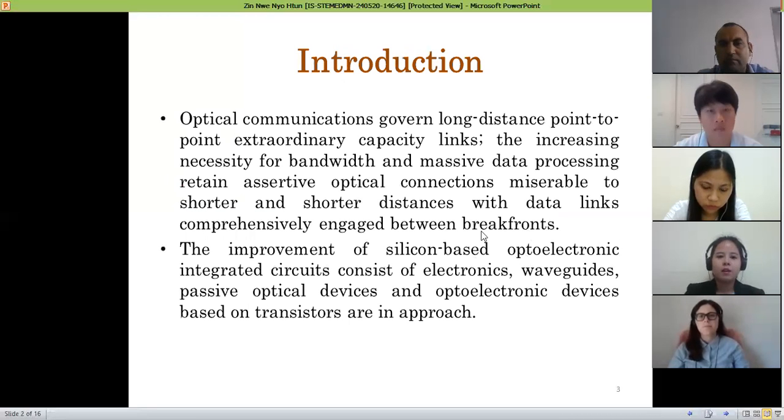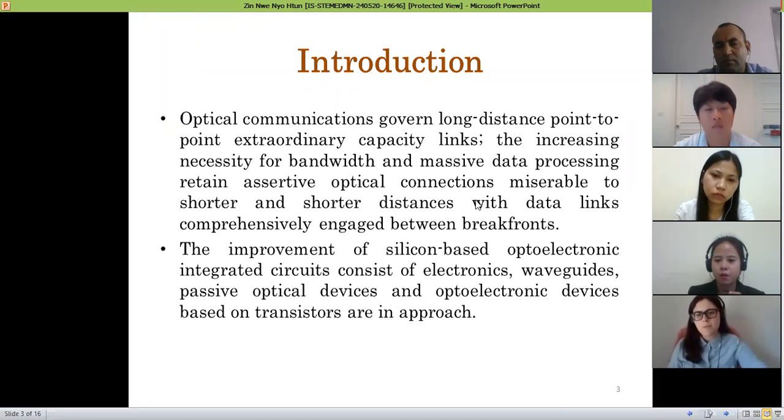Firstly, I would like to introduce optical communications. Optical communication governs long-distance point-to-point links with extraordinary capacity. The increasing need for bandwidth and message data processing has led optical connections to be applied over shorter and shorter distances, with data links comprehensively engaged between platforms.